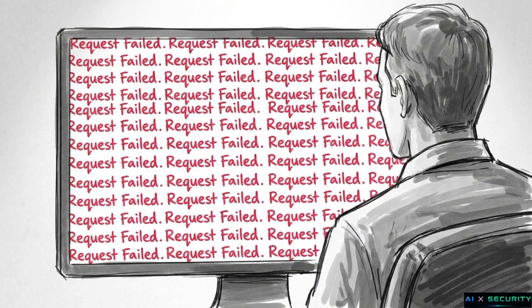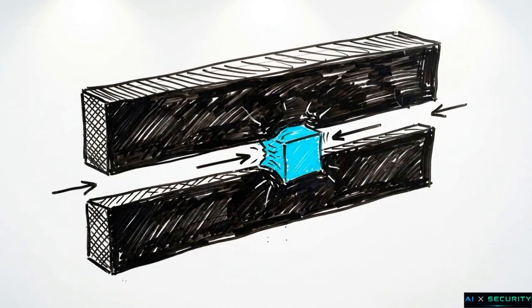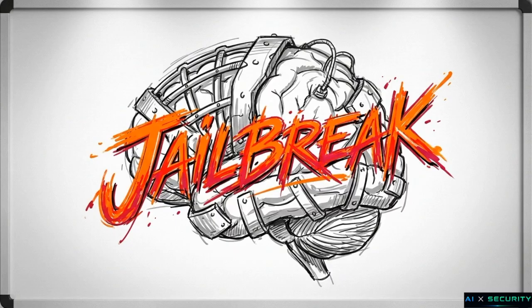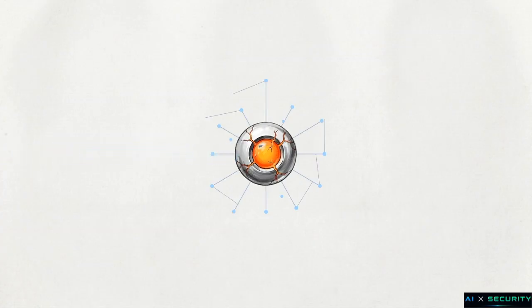Because production systems actively lie about the exact source of a rejection, attackers are left flying blind. They receive a generic failure state, but lack the internal reward signals necessary to adjust their strategy. Bypassing a guardrail is an evasion problem. The attacker must carefully mutate their prompt to exploit specific blind spots in the middleware's training data, slipping past the classification boundary. Bypassing the LLM's own safety alignment requires a different approach. This is a jailbreak problem, where the goal is to construct a narrative that overrides the model's learned behavioral reinforcement.